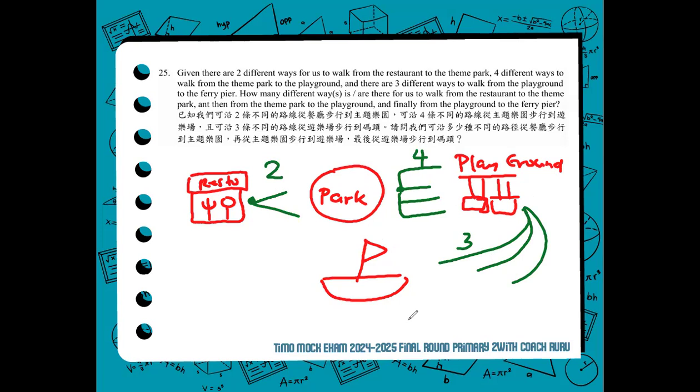So to finally know how many ways from resto to park to playground, since we have all the options, so two options from resto to park, multiplied to another set of options from park to playground. Then from playground to the ferry pier is 3. So 2 times 4 times 3, that is 24. That there are 24 ways for you to travel resto to park to playground to ferry pier.